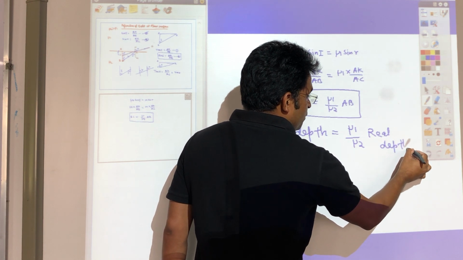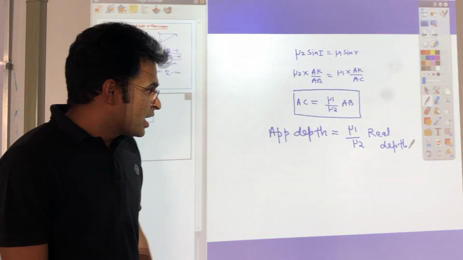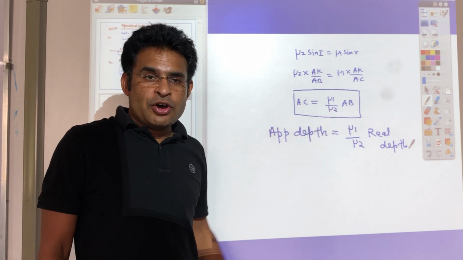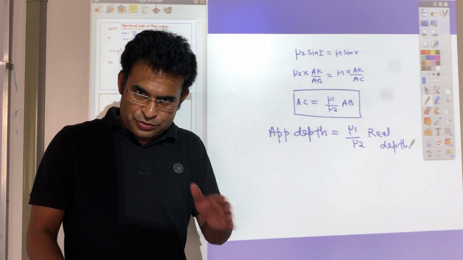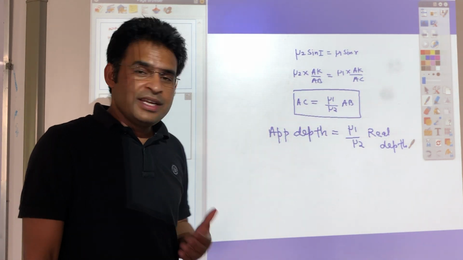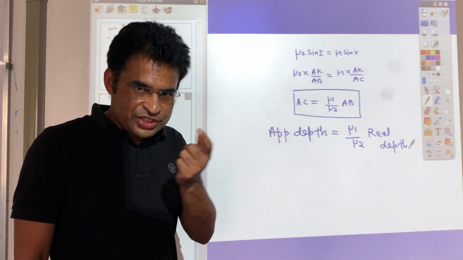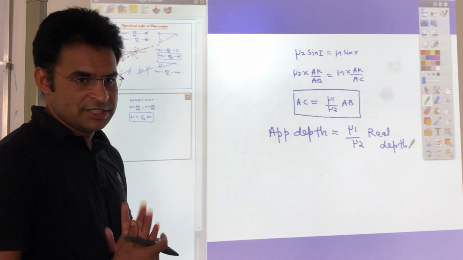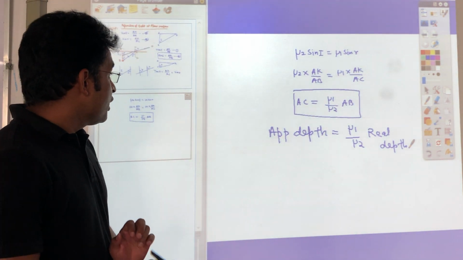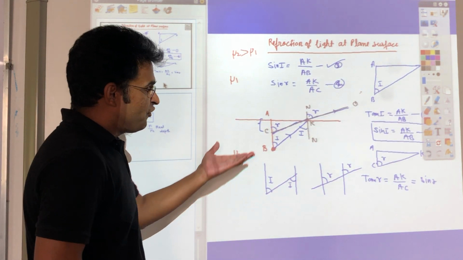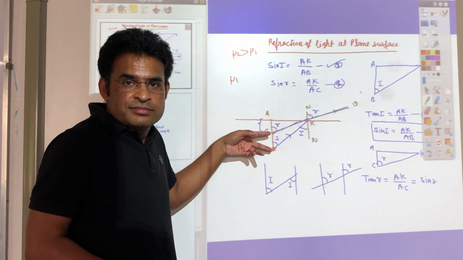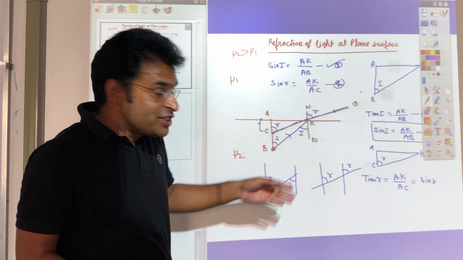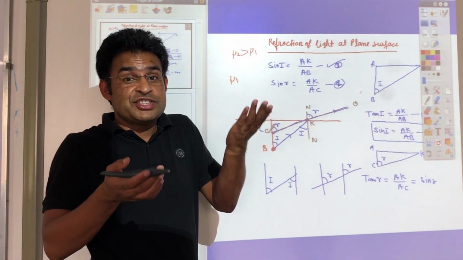One more thing you need to remember: mu1 and mu2, anything can be rarer and denser, but whichever medium is denser, that will be the denominator. It means this can be mu2 by mu1 as well. If you are talking about apparent depth, the denser medium should be in the denominator. Now in this diagram, how much is the image shifted up? The actual position of the image is B, but because of refraction the image forms at C.